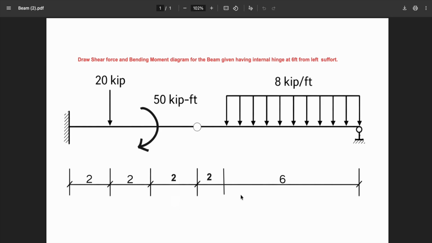So we are going to solve a beam with the internal hinge and obtain the shear force and bending moment diagram. For this, we are not using hand calculation. We'll be using software called Beam Guru. This type of problem is very important for the structural analysis exam and for real design understanding. So let's start step by step.